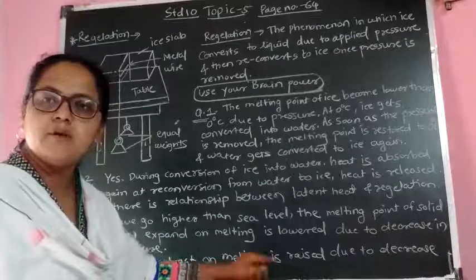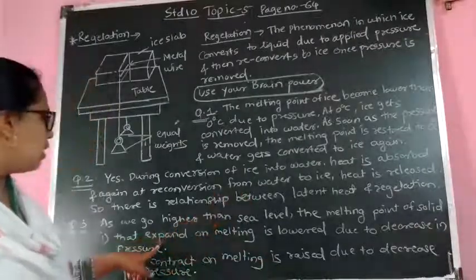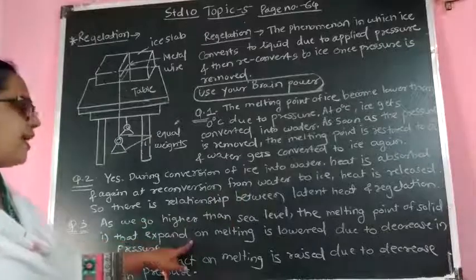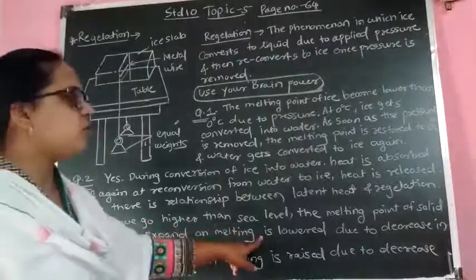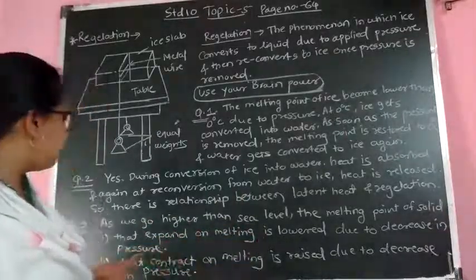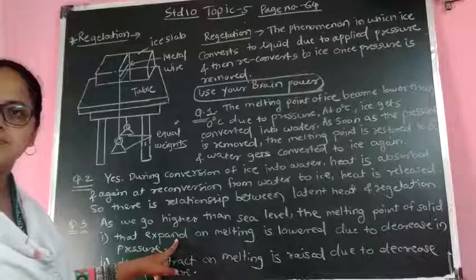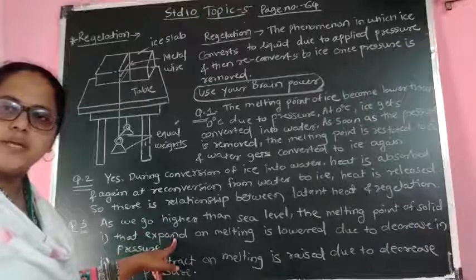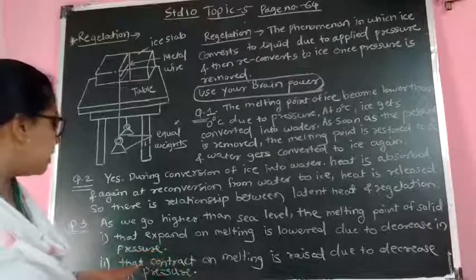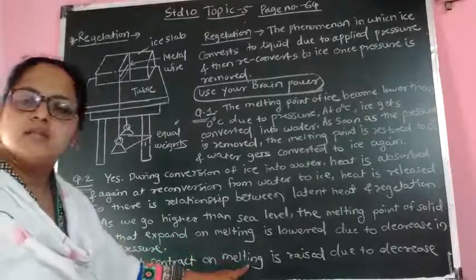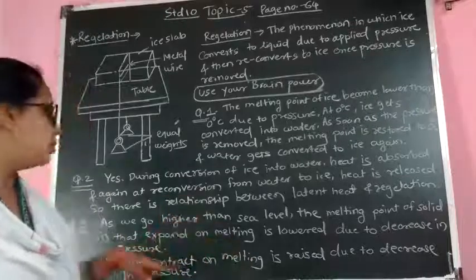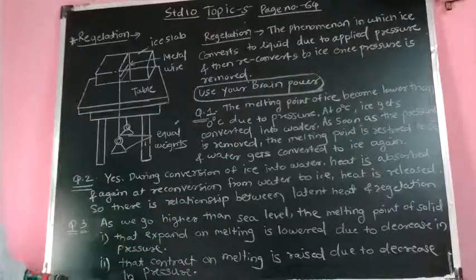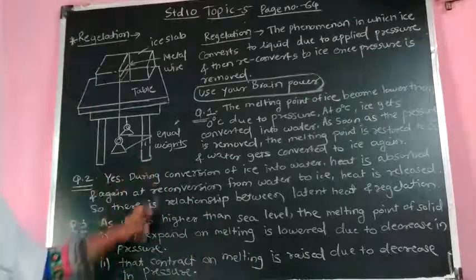That is, their melting point increases due to decreasing pressure. So these are the answers to the three questions.